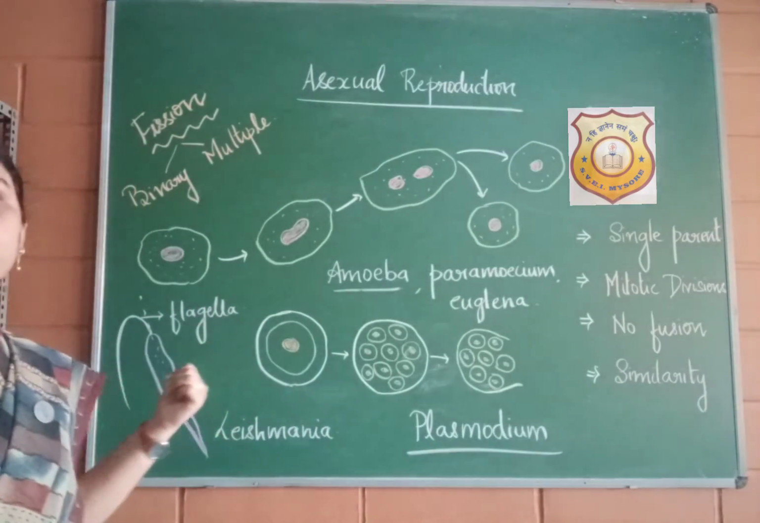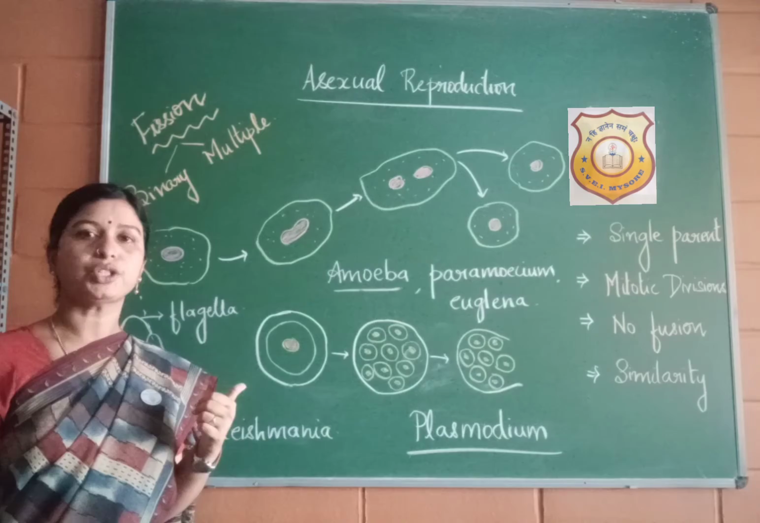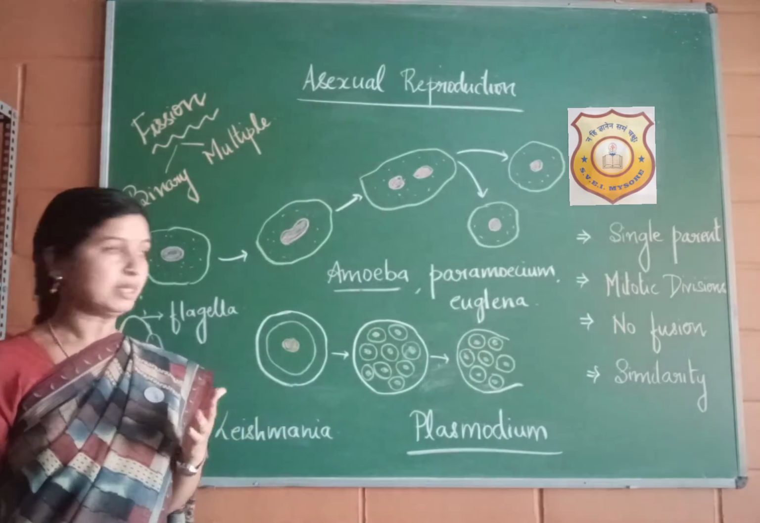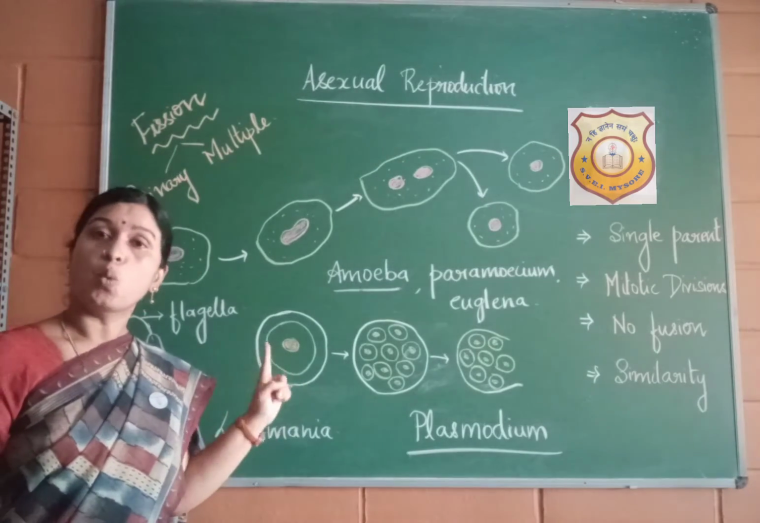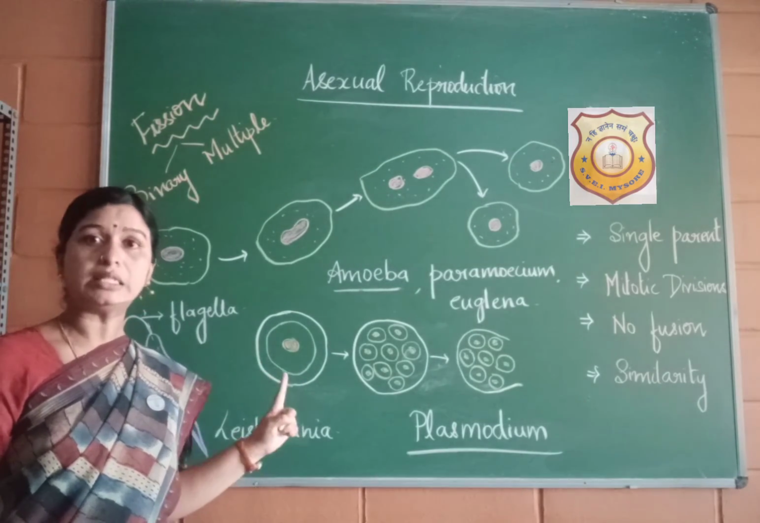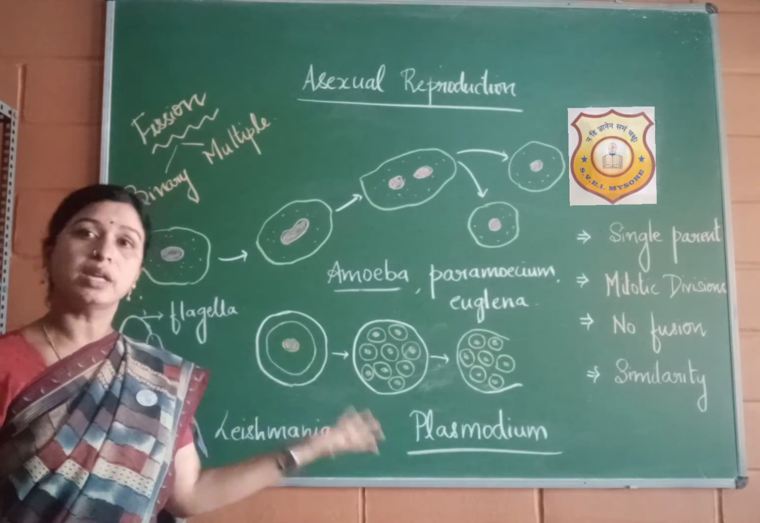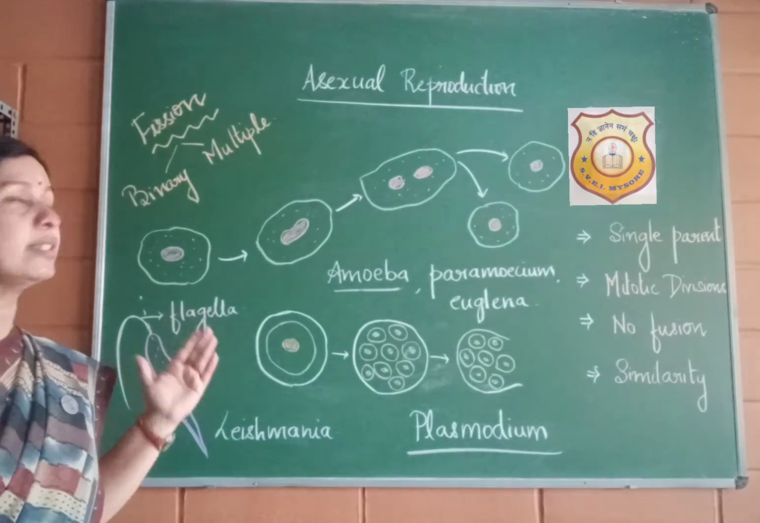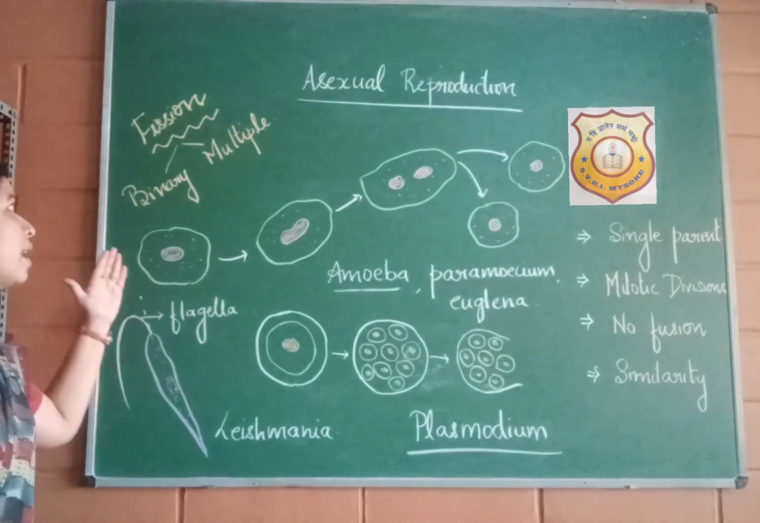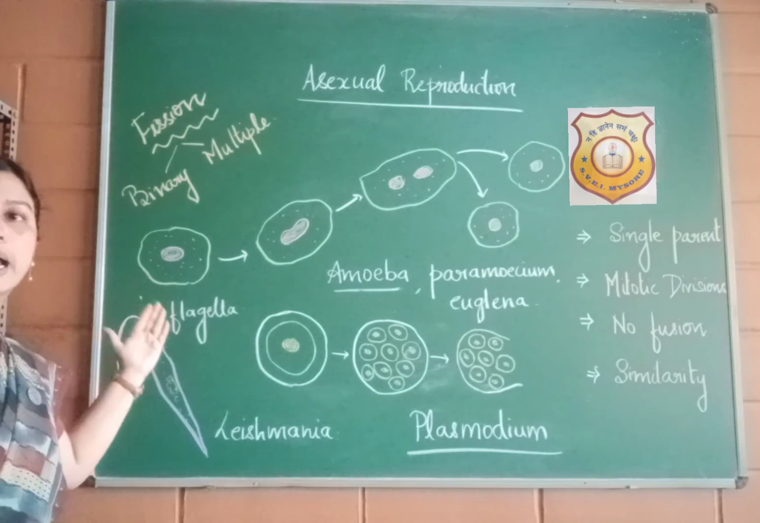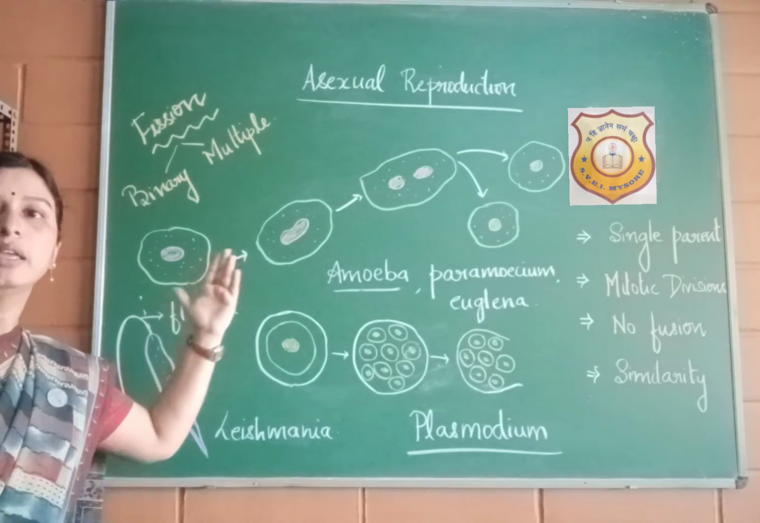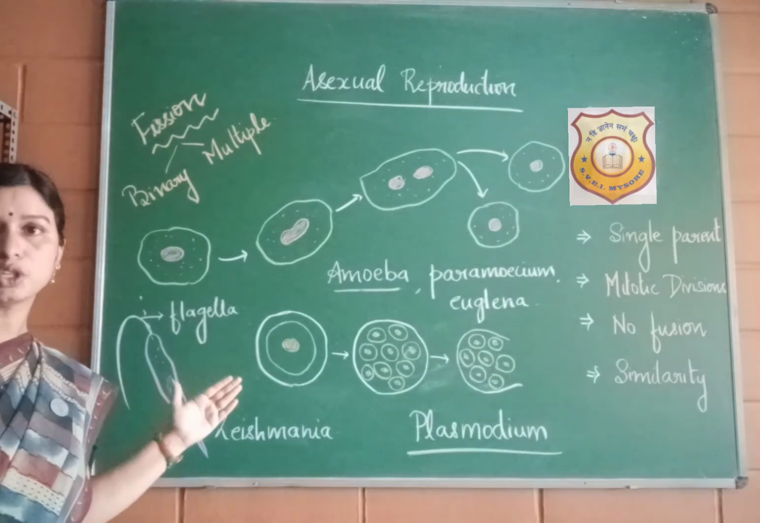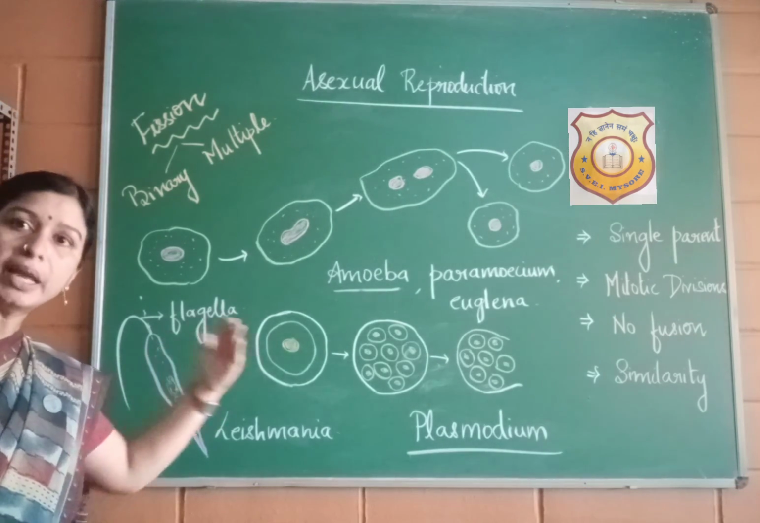So, multiple fission is a type of asexual reproduction where the parent organism divides into many new organisms. And in case of Plasmodium, one parent organism or one cell can give rise to 1,000 new organisms. I hope this is clear. The first mode of asexual reproduction, fission, is classified into binary and multiple. Binary, where the parent organism gives rise to two new organisms, and multiple, where the parent organism gives rise to many new organisms.